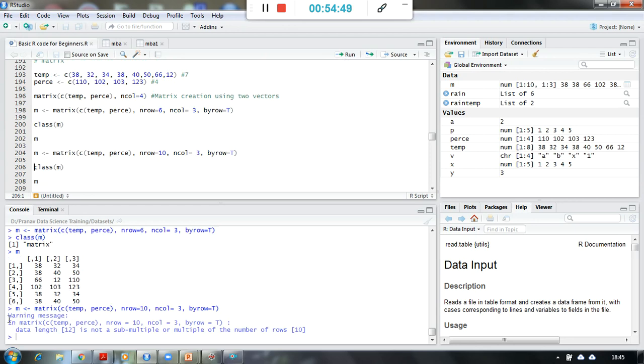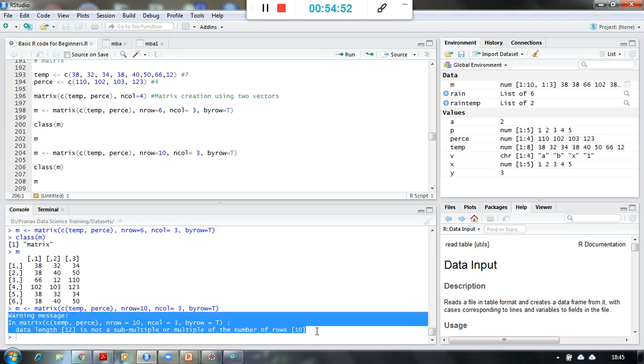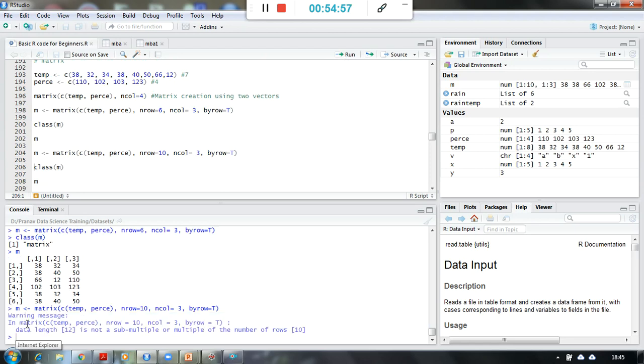And here I am going to get again a warning message, because in matrix, temperature and percentage, these are our two lists, nrow equal to 10, ncol equal to 3, byrow equal to TRUE. This is the line of code you want to run. But the problem with your code is the data length is only 12 numbers, because you see here 1 2 3 4 5 6 7 8, and these are 4 numbers. So 8 plus 4 is 12.